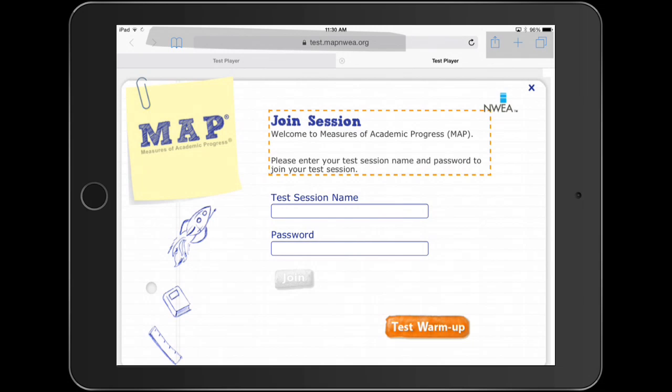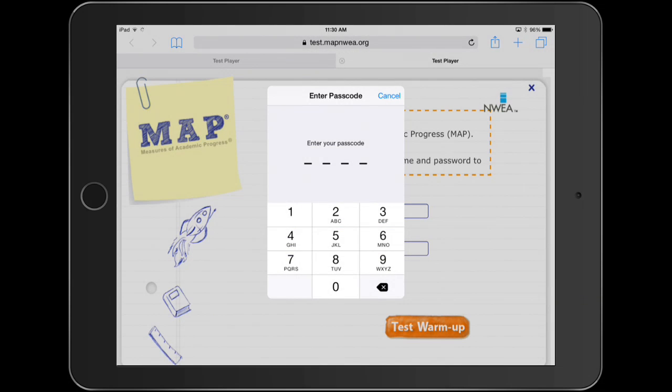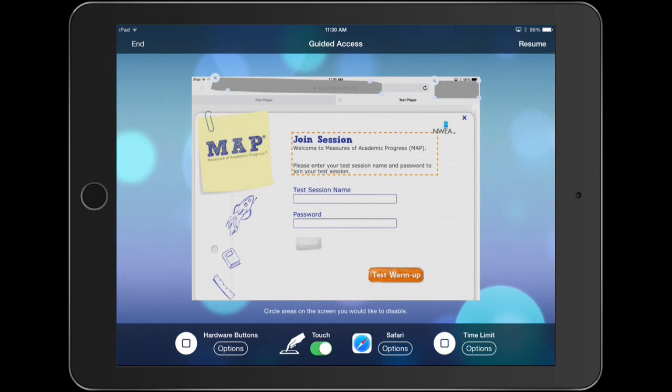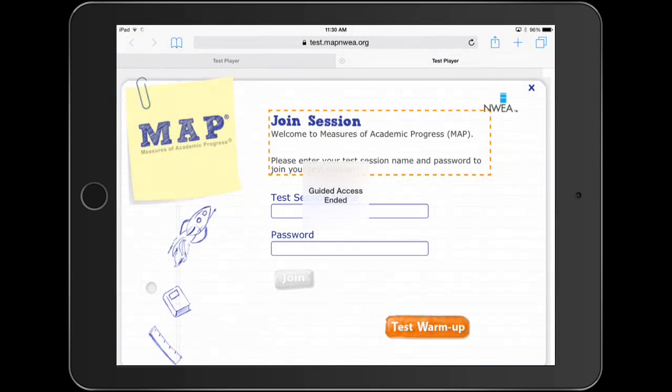If you are testing immediately following activation of guided access on your iPad, your teacher will, as in the past, provide you with the test session name and password. If, however, you will be testing later in the day or week, you will need to exit the session. Triple-click your Home button, hit it 3 times quickly, enter 2015, the passcode, tap on End in the upper left-hand corner of the screen, and your session is over.